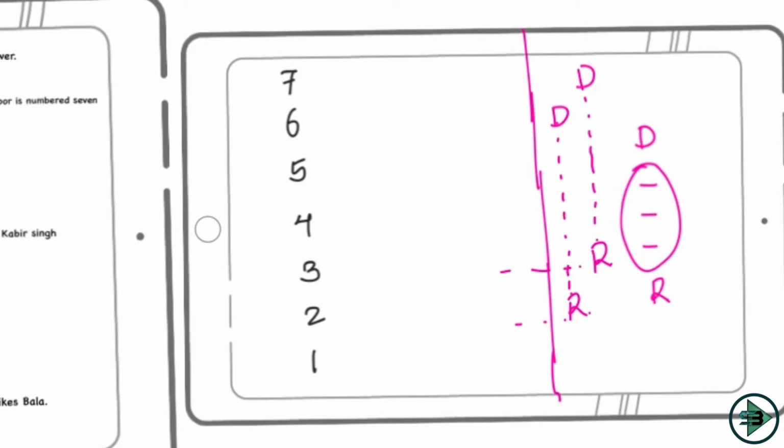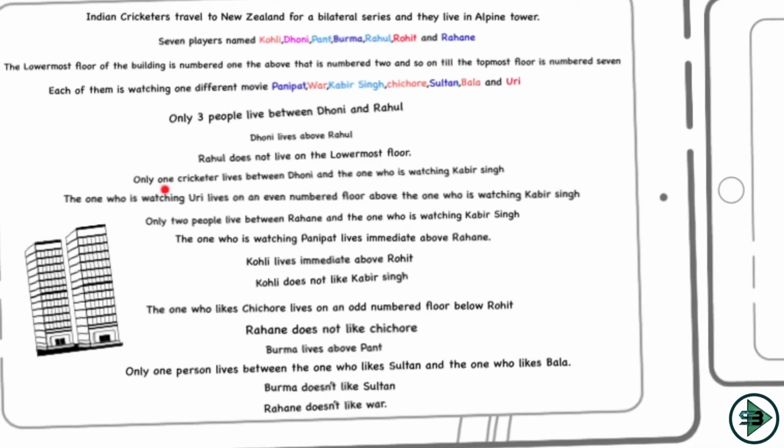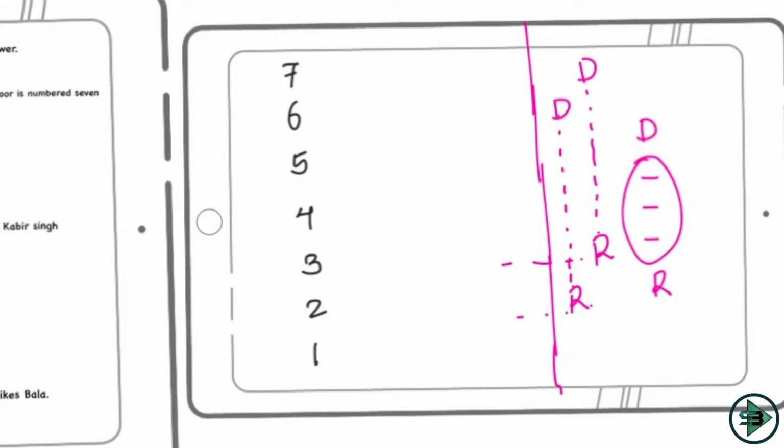These are because Rahul cannot live at the lowermost floor. So now I have to see which of these 2 conditions turns out to be true. Let's read the next sentence now. Only one cricketer lives between Dhoni and the one who is watching Kabir Singh. Now let's try and fit this. What if I take the first condition where Rahul is on the 2nd floor? If Rahul is here, then Dhoni would be here on floor number 6.